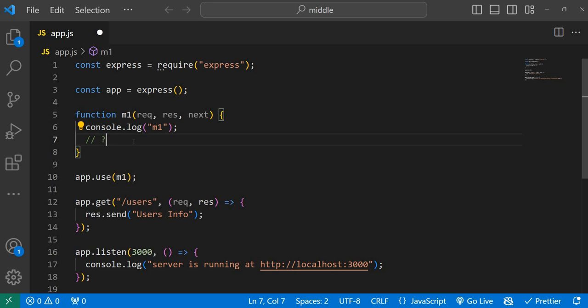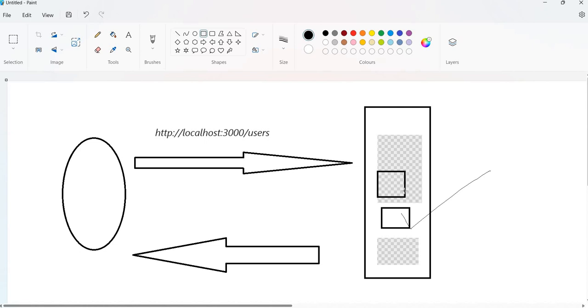So our responsibility is, after finishing M1, to say, hey, you can pick up the next one which is there in the stack. What we are saying is, after completing M1, you can go and invoke the next function which is there in the stack. So what is there in the stack? According to our discussion, this is M1, and this is the route.